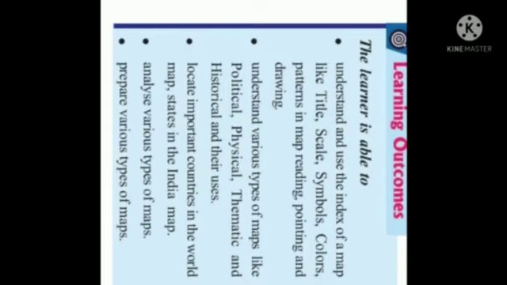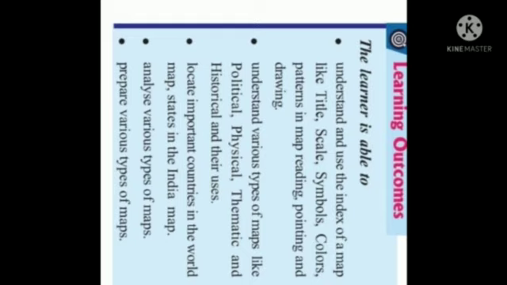So, what we have discussed today: the learners are able to understand and use the index of a map, like title, scale, symbols, colors, and patterns, in map reading, pointing and drawing. So, the index of the map we have discussed right now.